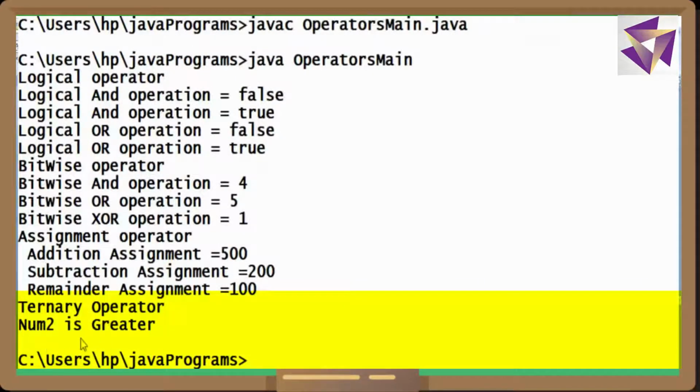So see here it is giving number 2 is greater. In this way, I can use the ternary operator. See, in case of the ternary operator code, I have written ch equal to. So one operator is equal to, second operator is question mark, and third operator is colon. That's why it is called the ternary operator.